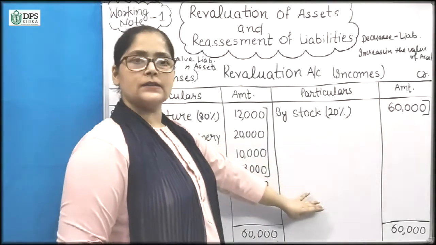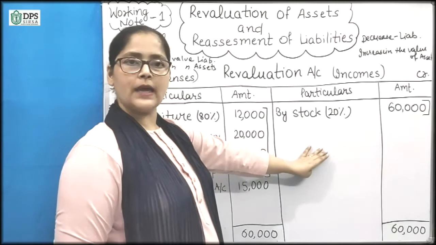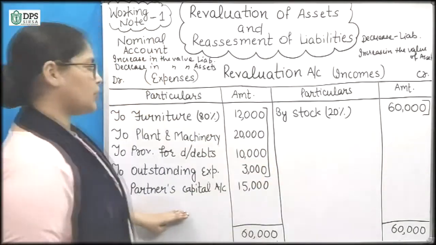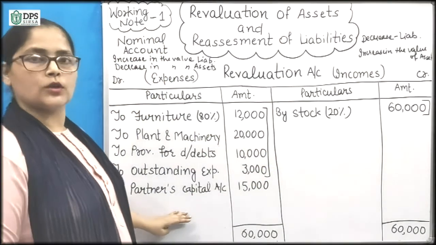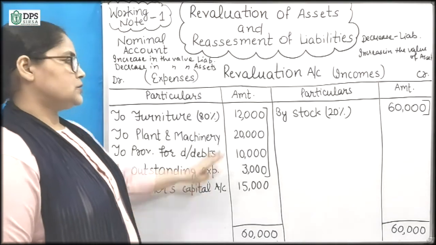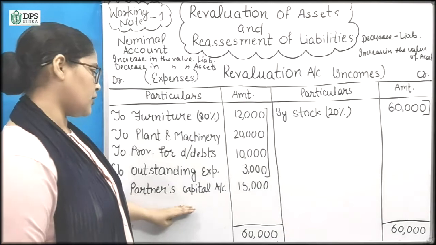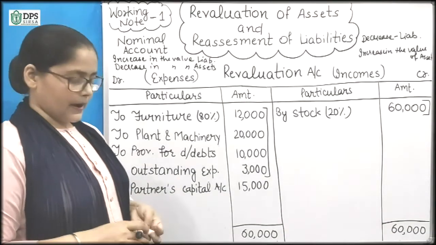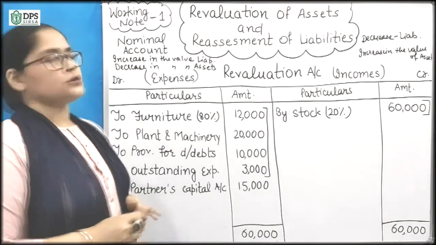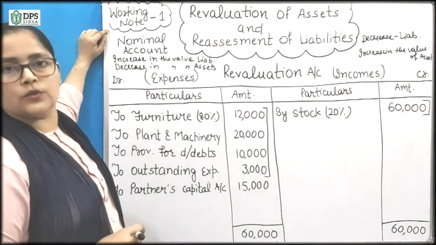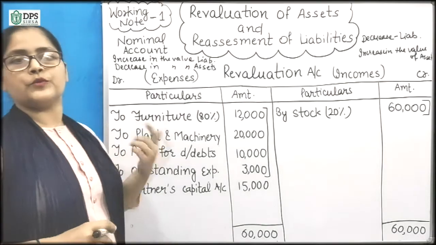So all gains, all profits we have on this side, and all expenses and losses we have on this side. After calculation we have 15,000 profit, and that profit will be transferred to partners capital account. So this is your first working note. Now we will proceed.